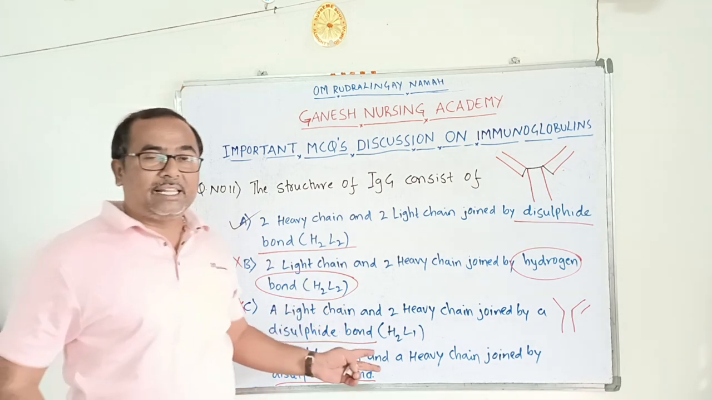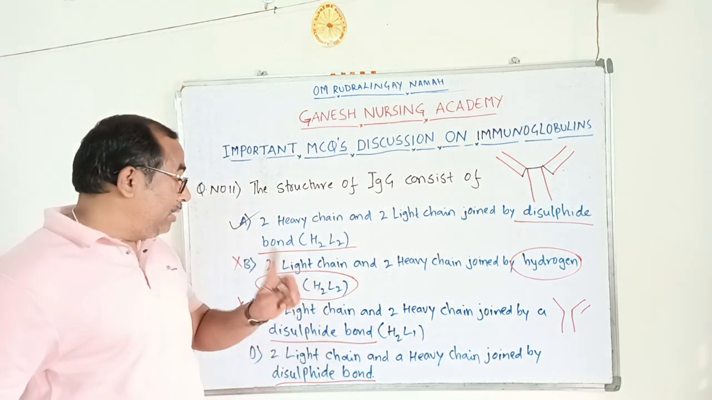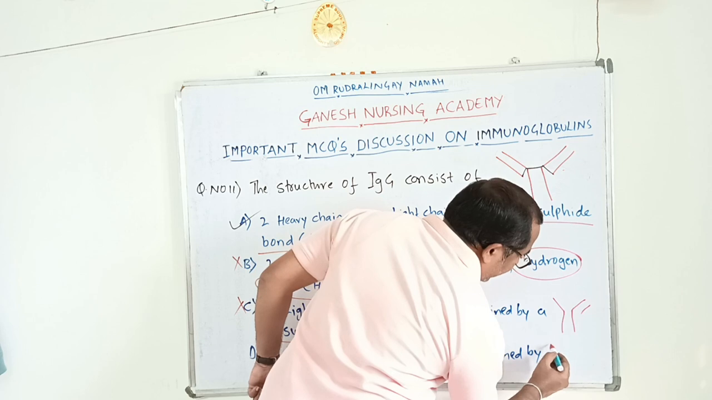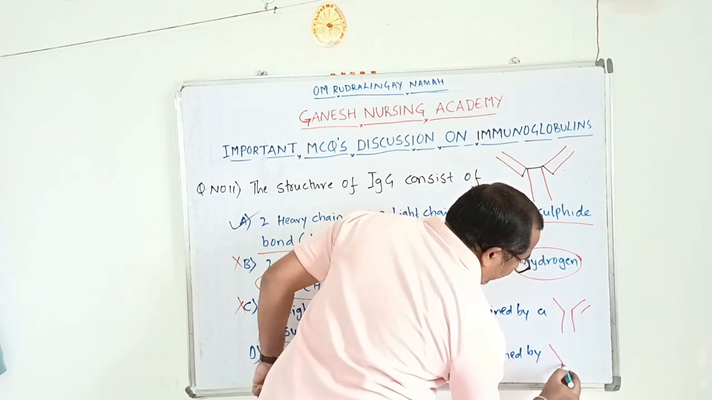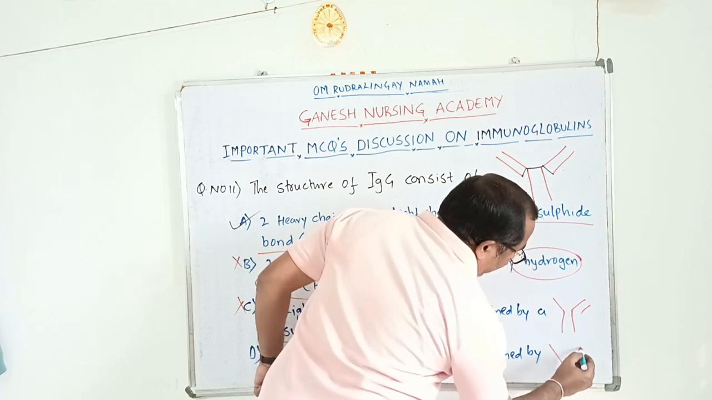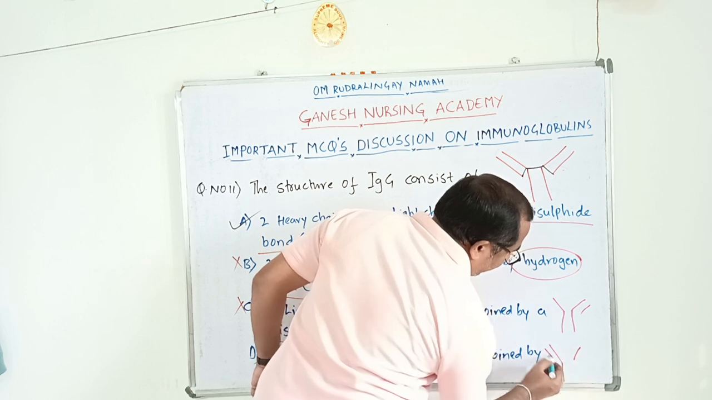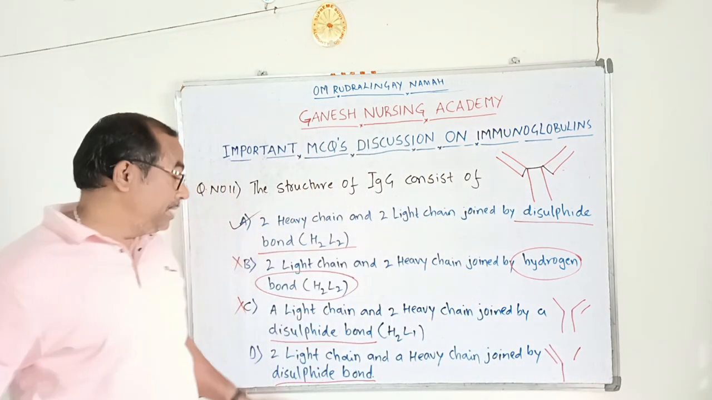That is, the two light chains are there, but the heavy chain is only one. So here there is only one heavy chain, and the light chains are two, here and here. So one more heavy chain is missing here.